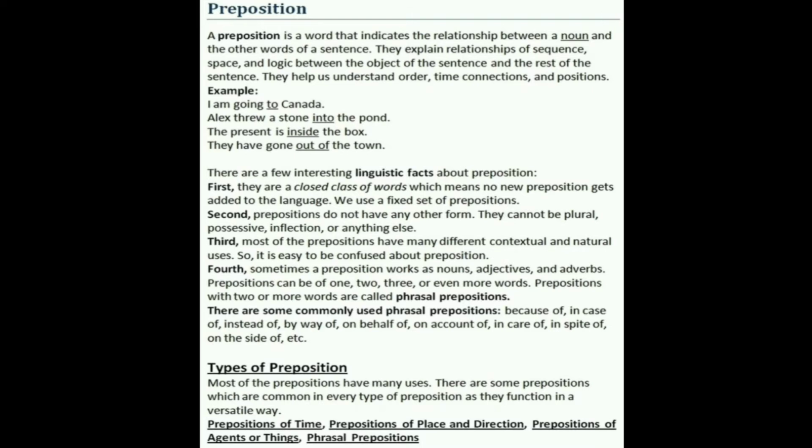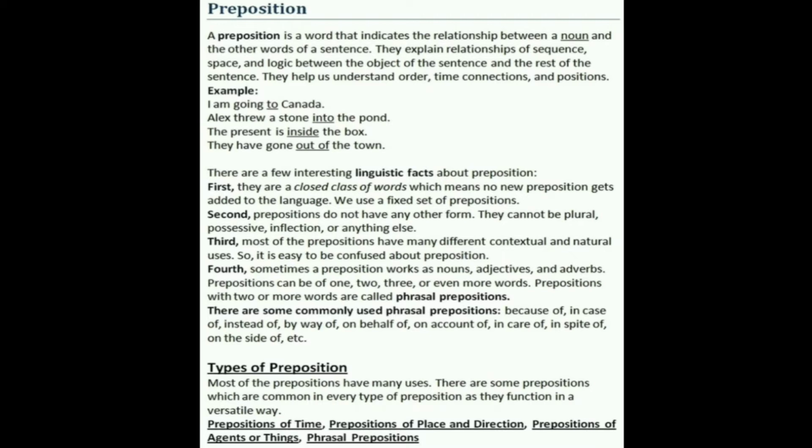A few examples: I am going to Canada. Alex threw a stone into the pond. The present is inside the box. They have gone out of the town. So these words, to, into, inside, out of, these are prepositions.